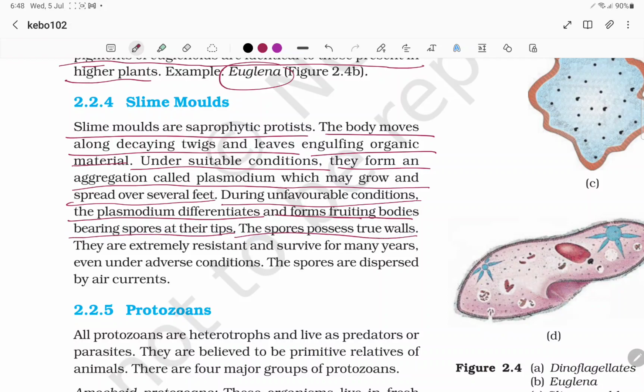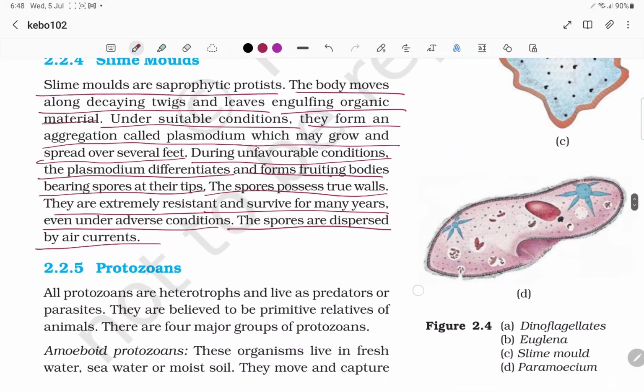So the spores possess true walls, which are extremely resistant and survive for many years. Even under adverse conditions, the spores are dispersed by air currents.